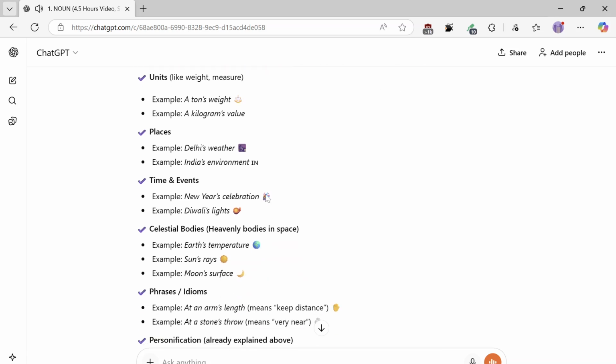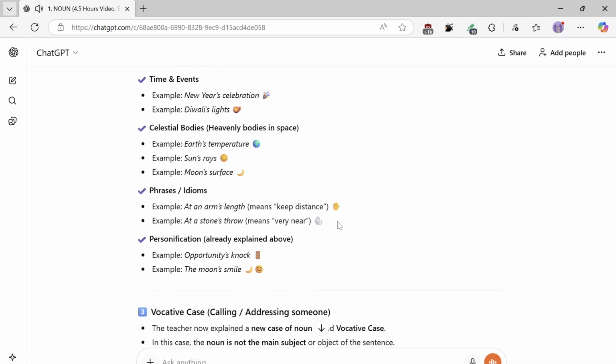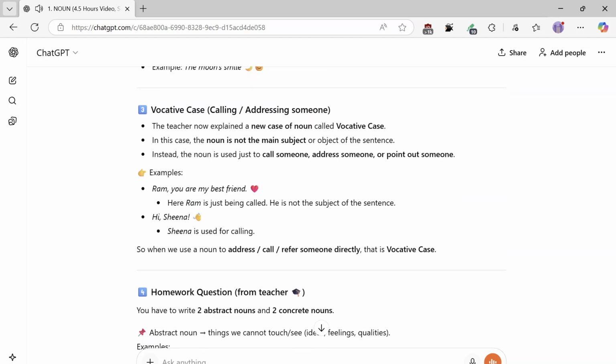Example, moon's surface. Phrases, idioms. Example, at an arm's length means keep distance. Example, at a stone's throw means very near. Personification, already explained above. Example, opportunity's knock. Example, the moon's smile.